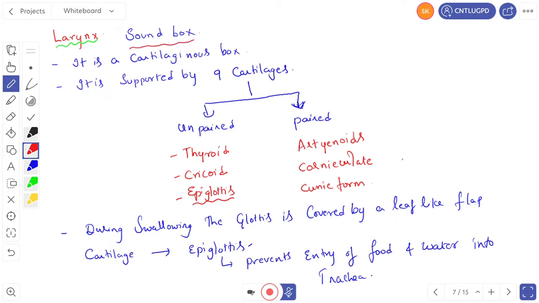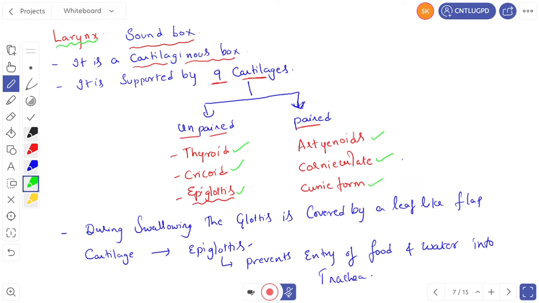In human beings the sound is produced by the larynx, and the larynx is a cartilaginous box because it is supported by 9 cartilages. Of these 9 cartilages, some are unpaired and some are paired. What are the unpaired? Thyroid, cricoid and epiglottis. Paired are arytenoids, corniculate and cuneiform.